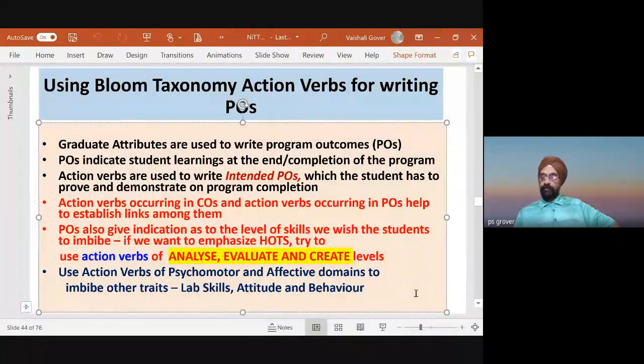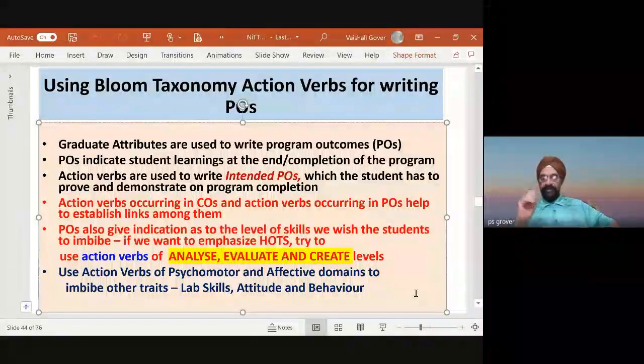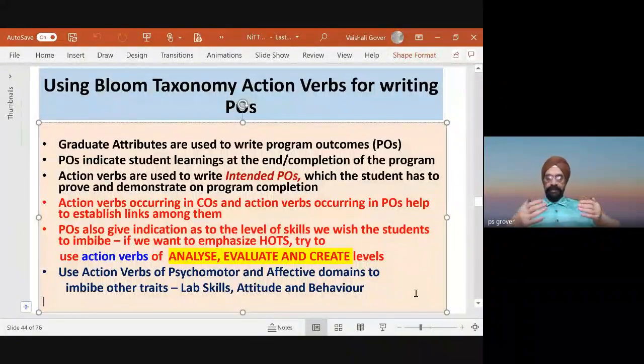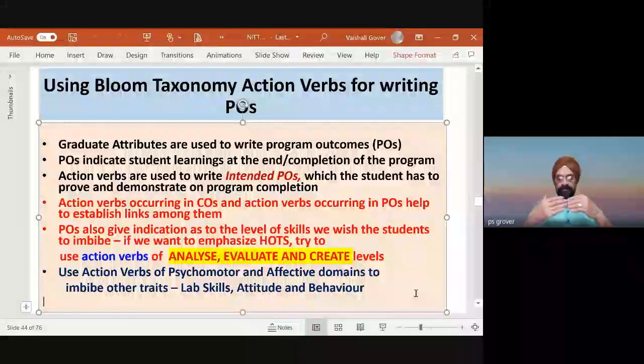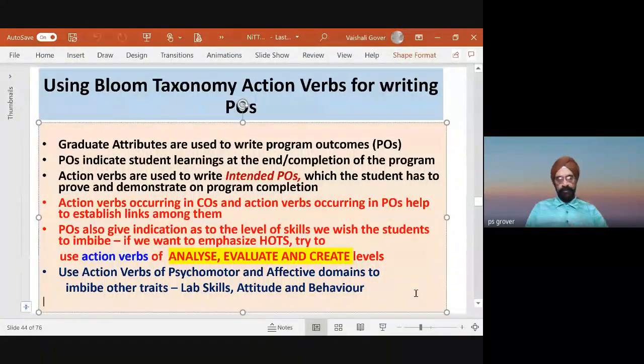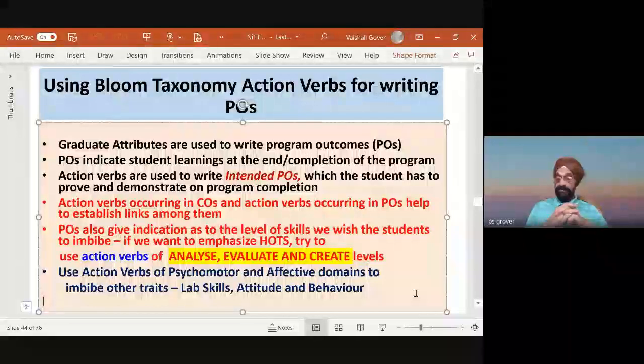If you are writing your own program outcomes, then you can decide the correspondence or similarity between action verbs occurring in the course outcomes and similar or the same action verbs occurring in the program outcomes. So program outcomes also give an indication of the level of skills with which the student imbibes. That means if you want to emphasize HOTS, then use action verbs like analyze, evaluate, and create.